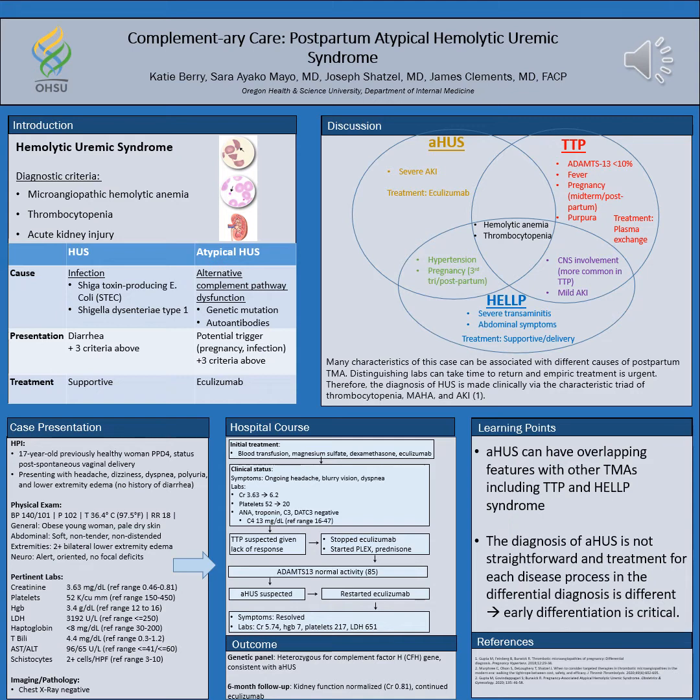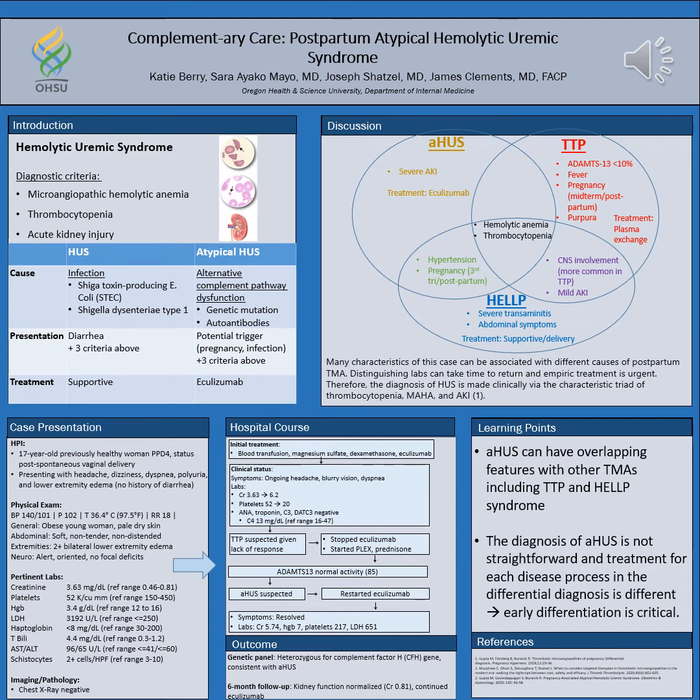And so the diagnosis of HUS is often made clinically via the characteristic triad that I mentioned of thrombocytopenia, microangiopathic hemolytic anemia, and AKI. And the likelihood of it being HUS also increases if the disease is persistent and the renal failure is severe and ADAMTS13 is less than 10%. So each of these three conditions has different therapy, and so the correct diagnosis is important. There have been some new therapies that have come out, which makes the treatment regimen even more complex.